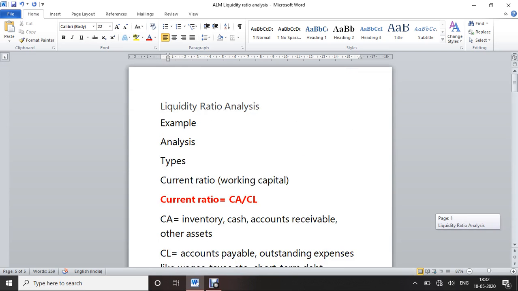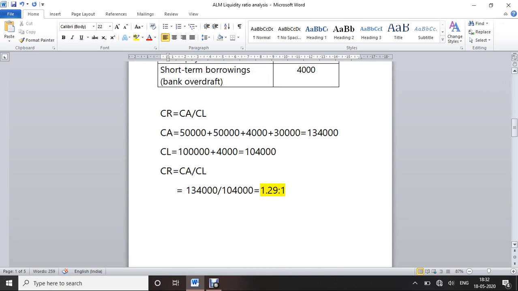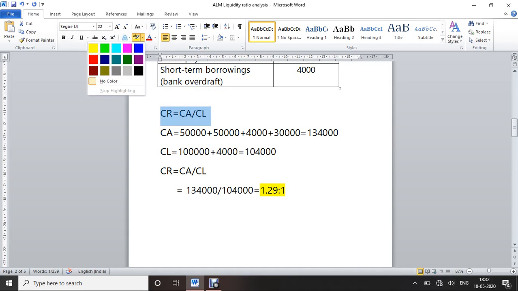So by this the class is over. This is liquidity ratio analysis. It has 5 types. The first one is the current ratio: current assets divided by current liabilities.